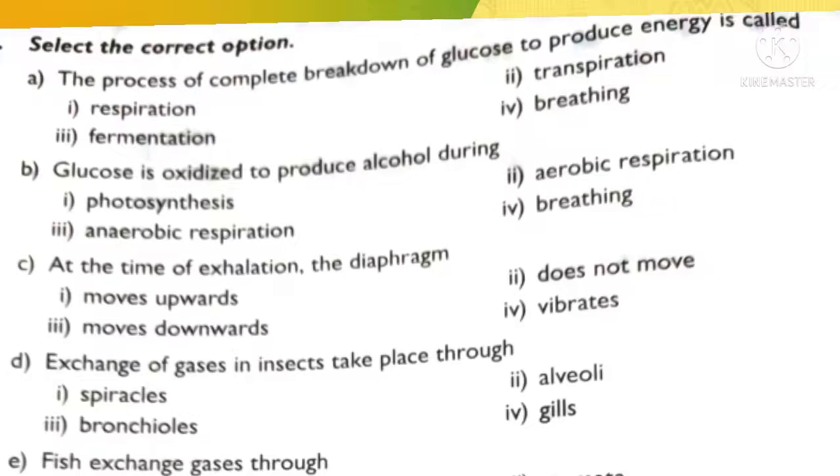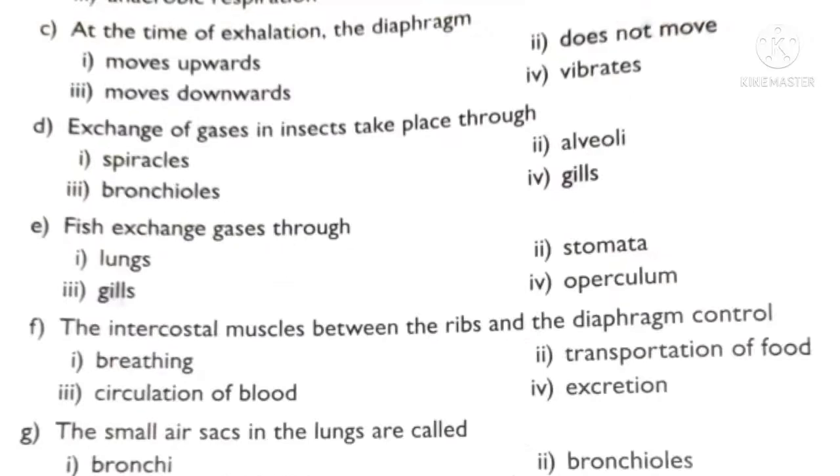The next question: fish exchange gases through. Fish have gills, and gills are the organs through which fish can exchange the gases. Lungs are present in mammals. Stomata are present in plants. So gills are the organs present in fish, which help fish to exchange gases in the water.